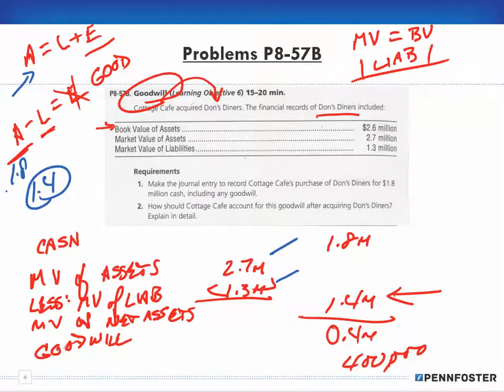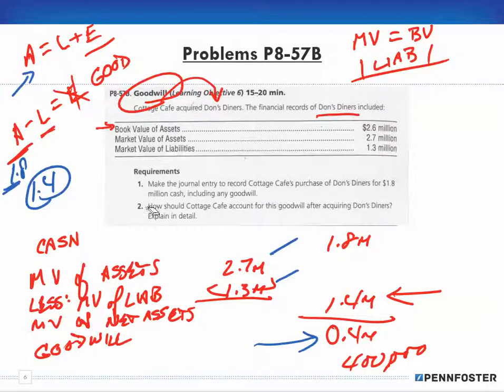Well, we're being paid cash of 1.8 million for something that's worth 1.4 million, and the difference between the two ends up being the goodwill of 0.4 million, or 400,000. Right? It's just that simple.